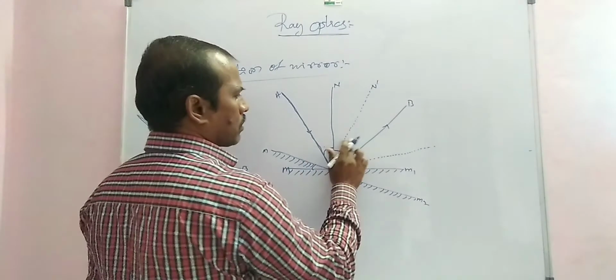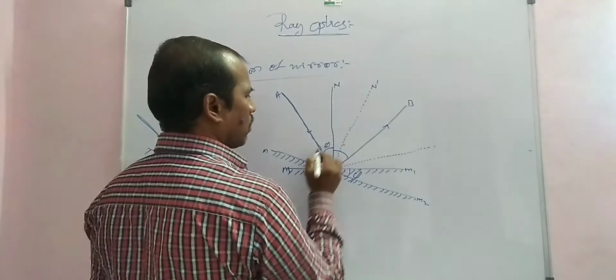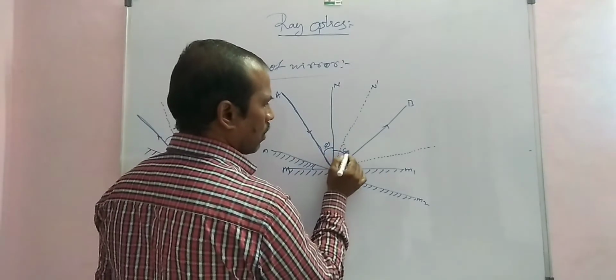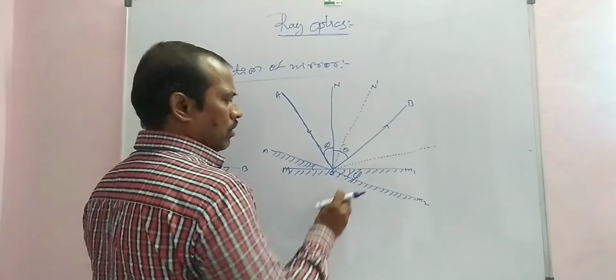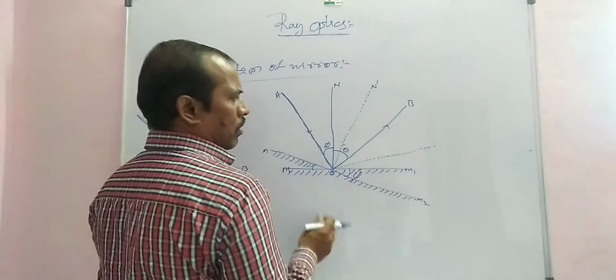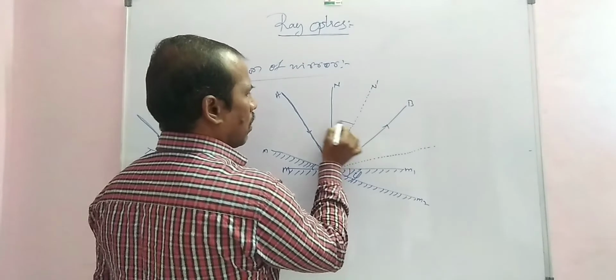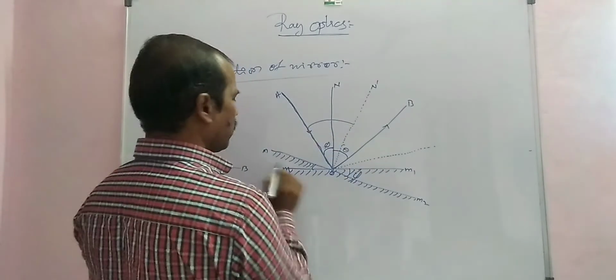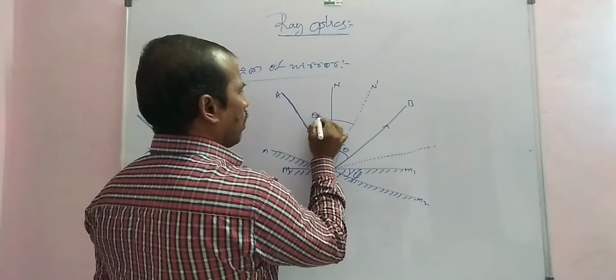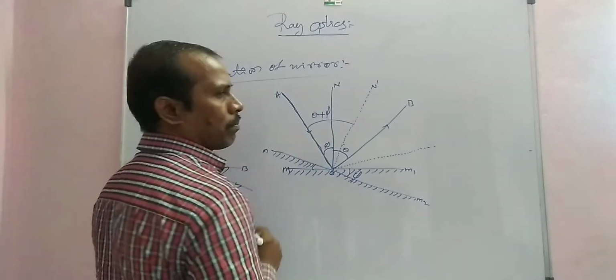First of all, this is the angle of incidence. After the mirror rotates, the angle of incidence is equal to theta plus phi.